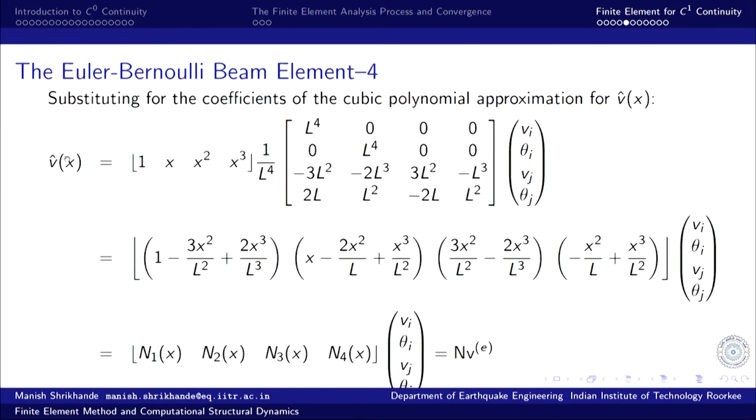So, transverse displacement is equal to these polynomial terms multiplied by the coefficients a0, a1, a2, a3, and if I collect these terms, these are the terms I get.